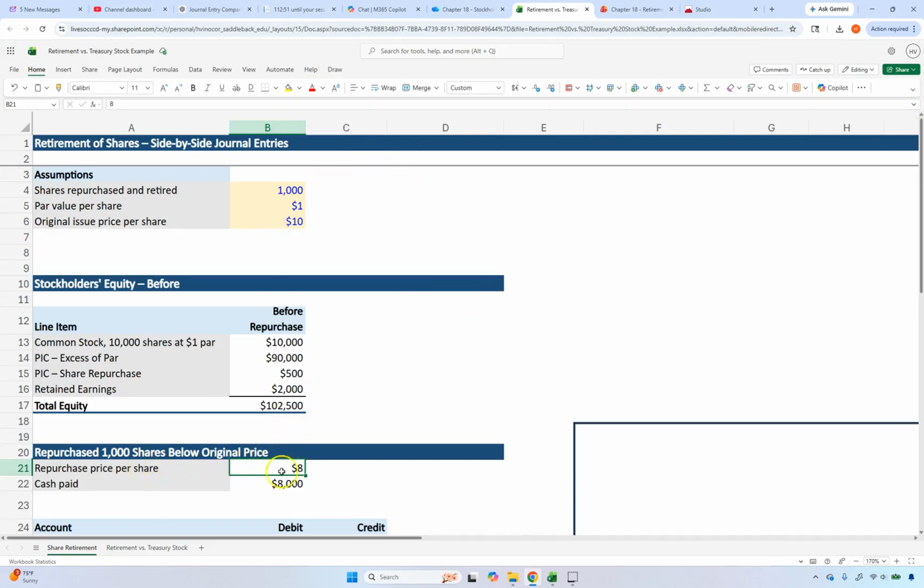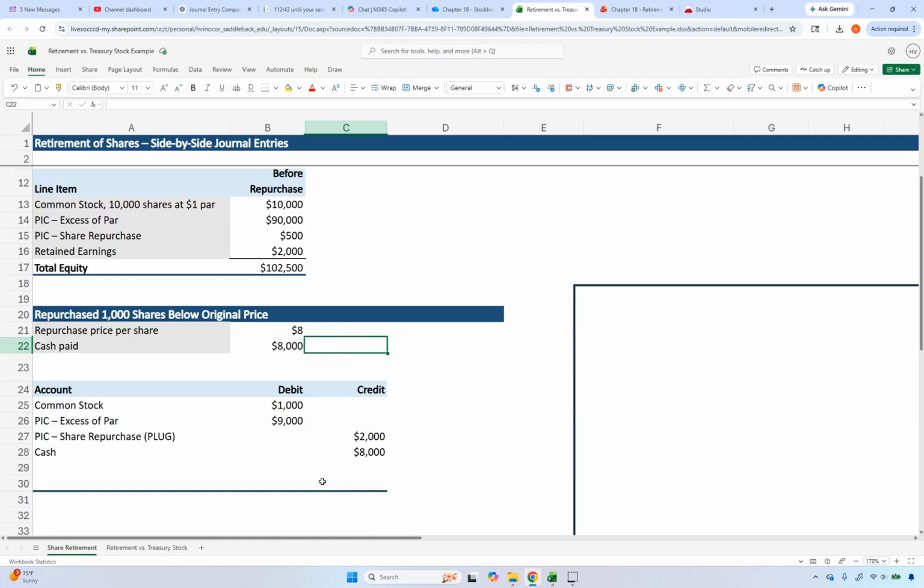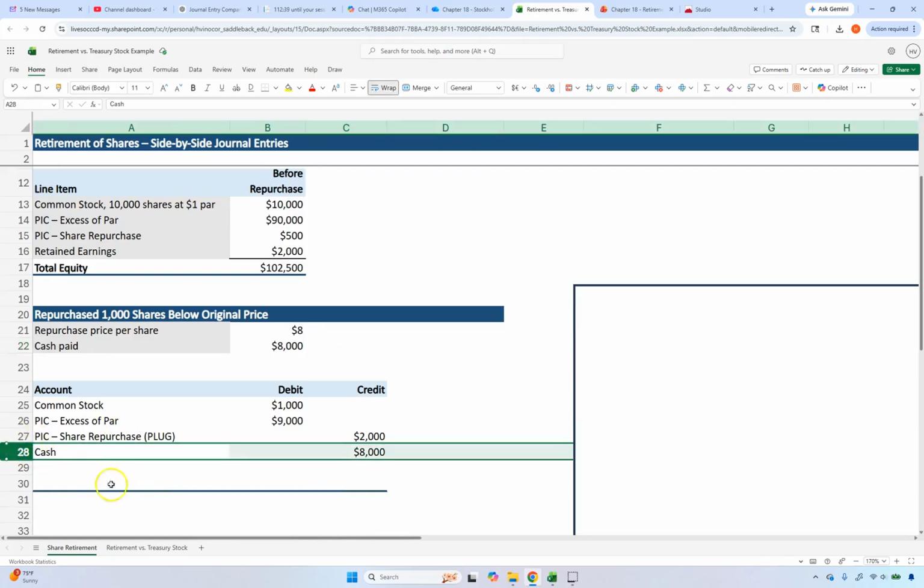In this situation, we are repurchasing the entire 1,000 shares below the original price. The original price was 10, and now we're repurchasing at 8. So we're paying out $8,000 to buy those shares back. Here is how we are going to account for it. First, let's look at row 28, the cash. We're going to credit cash for $8,000 because we paid $8,000.